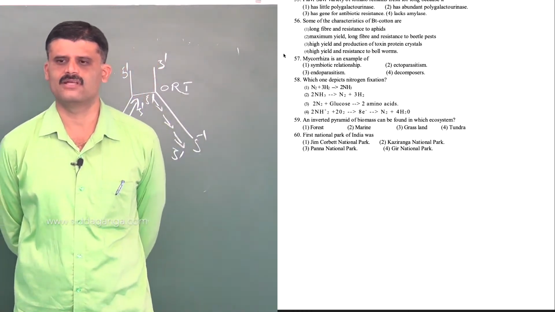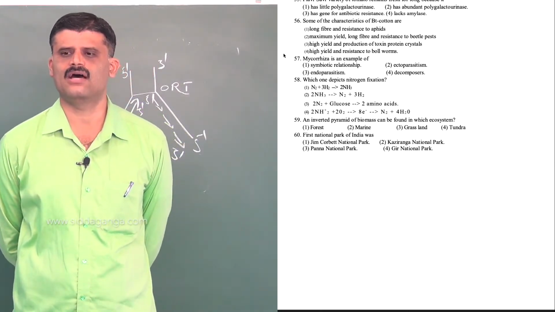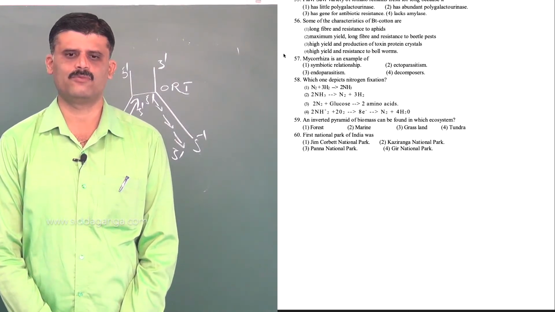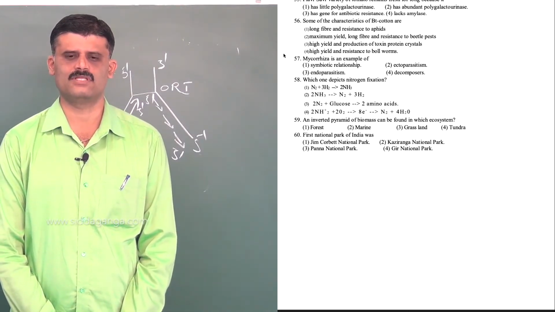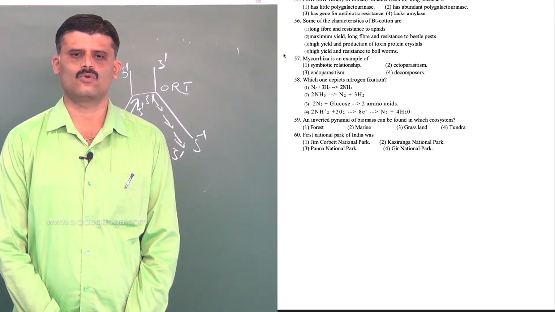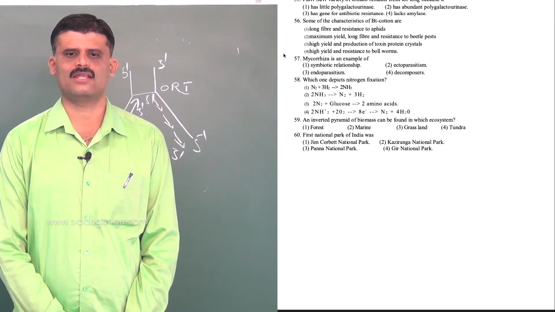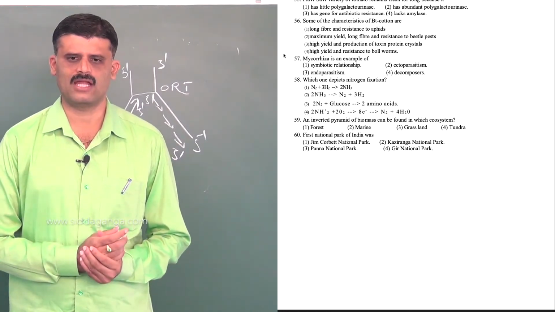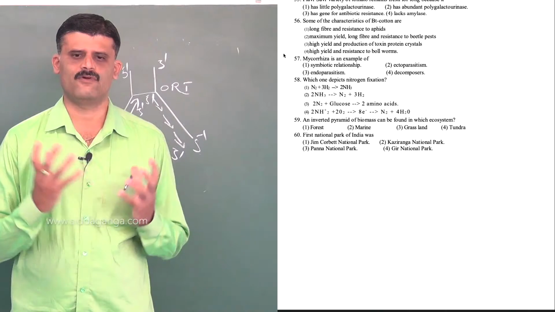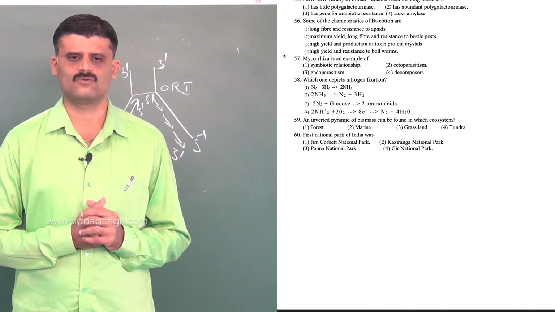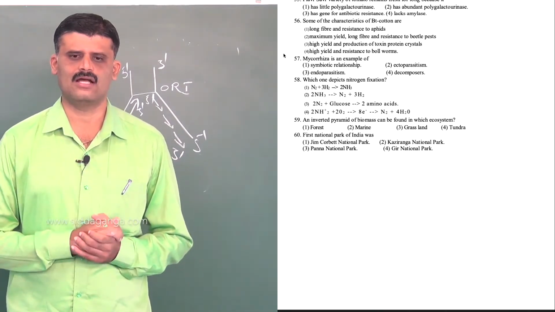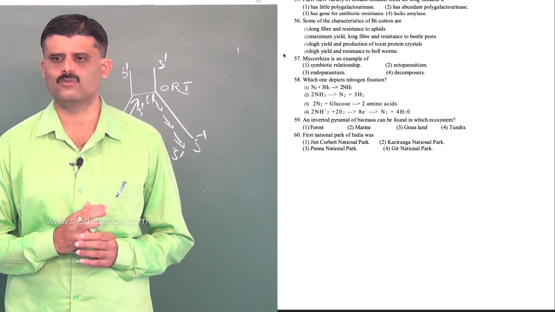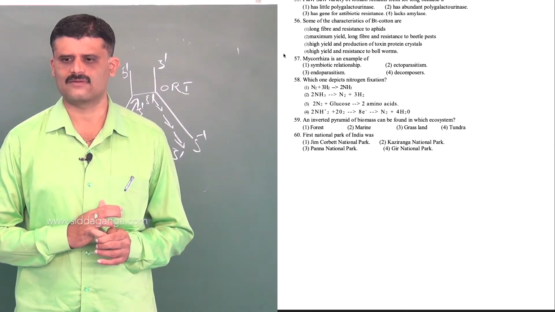Question number 57. Mycorrhiza is an example of... Mycorrhiza, a symbiotic relationship, we give as an example of mutualism. It is associated with the roots of higher plants, where it will fix atmospheric nitrogen, it absorbs the nutrients and supplies them to the plants, and it forms a net around the roots. In turn it gets food and shelter from the plant. So that is symbiotic association or mutual association, we call it.